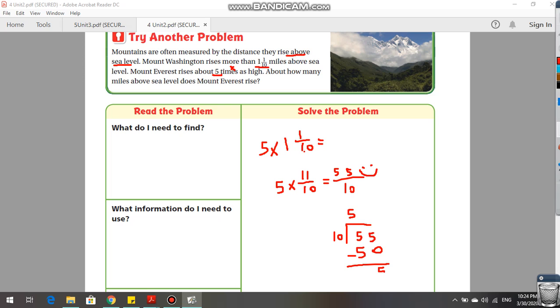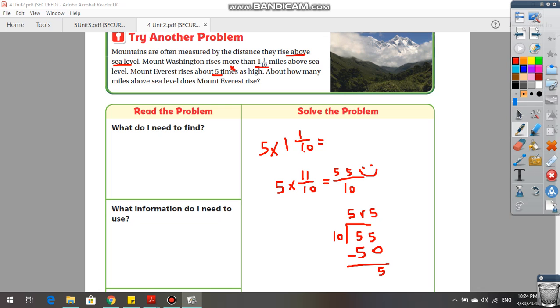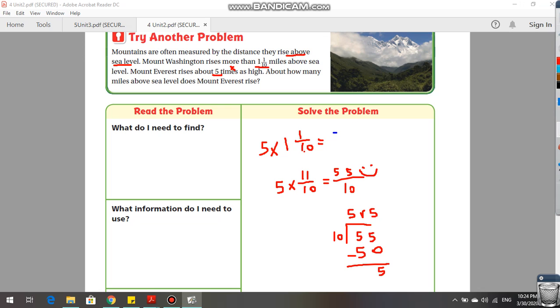So 5 is the remainder. So my final answer: what do I write as the whole number? 5. And the remainder is the numerator. And denominators never change. And I have to write miles.